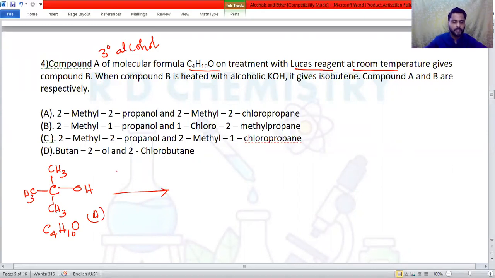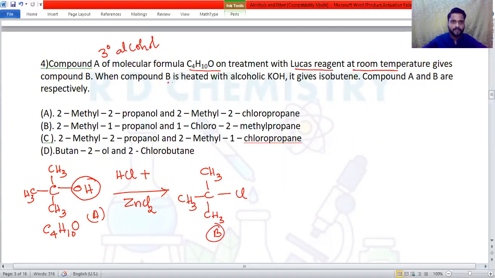What is Lucas reagent? Lucas reagent is a mixture of concentrated HCl and anhydrous zinc chloride. So what will happen during the reaction? Now HCl can convert the OH group into a Cl group. So we'll get an alkyl halide, that is in this case tertiary butyl chloride. This is compound B.